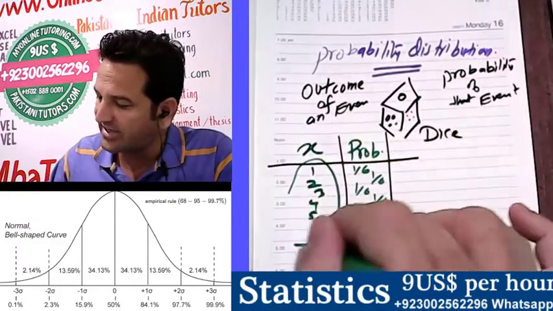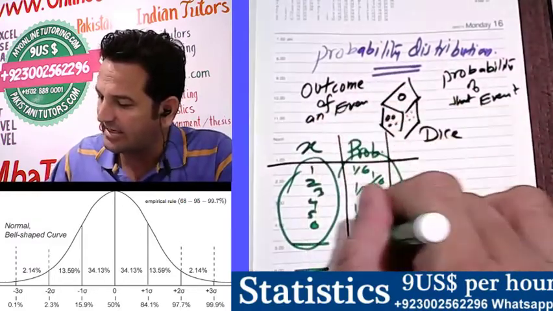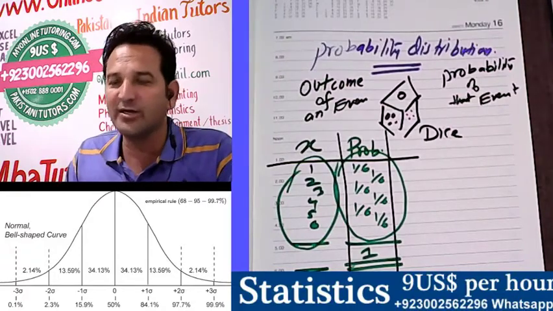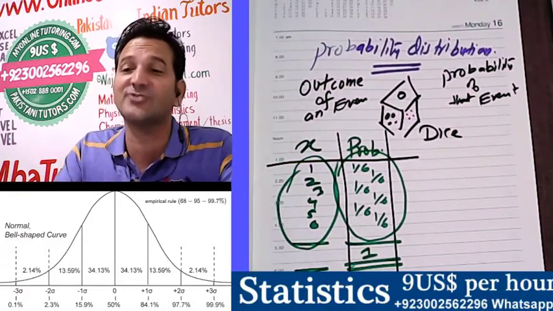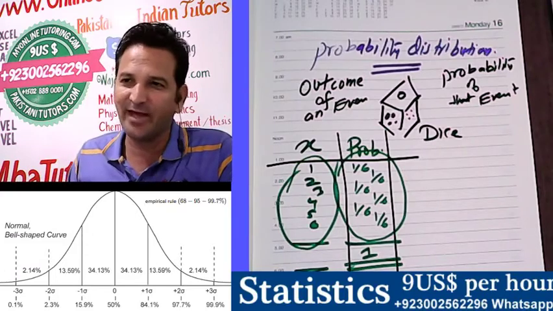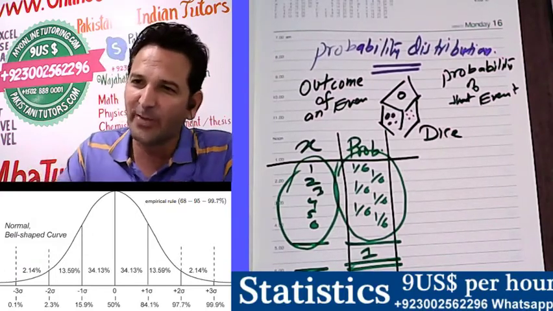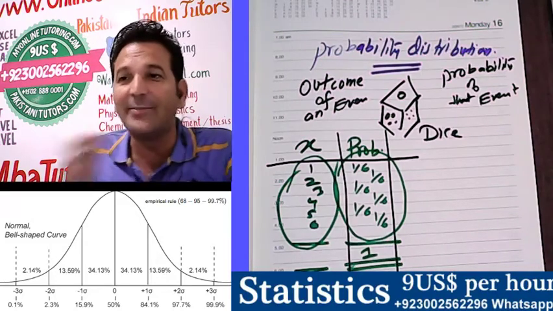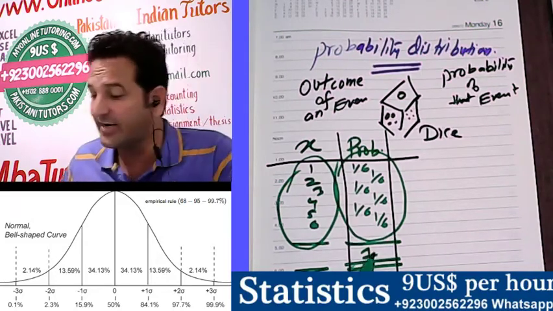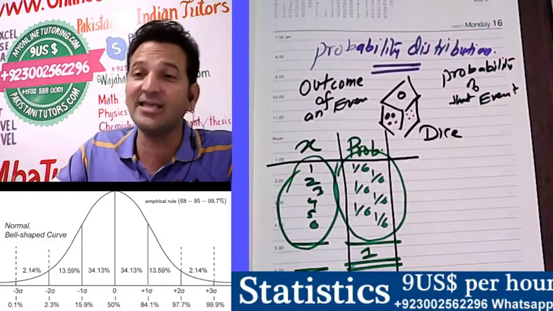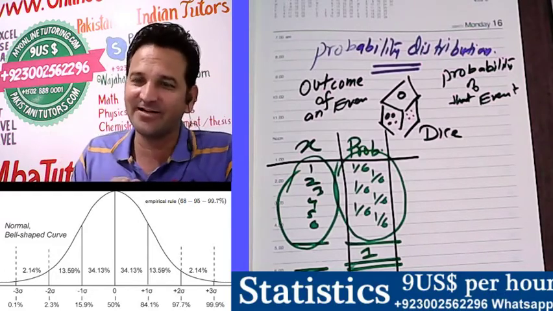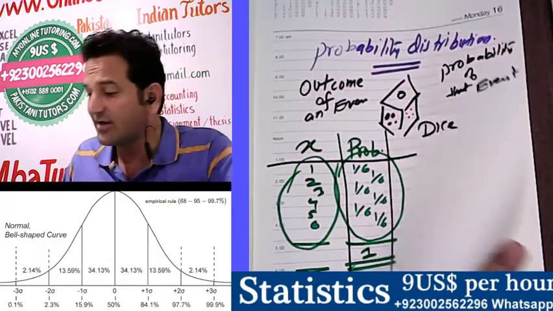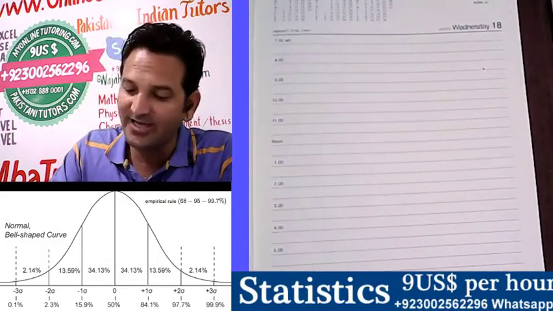So these are the outcomes. This is the probability of those outcomes. Together we say that this is the distribution of this experiment. So this is known as probability distribution. The probabilities are distributed among the outcomes, among the happening of an event. So this is the probability distribution. Now quickly move to the next point.